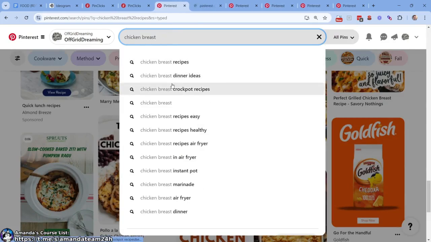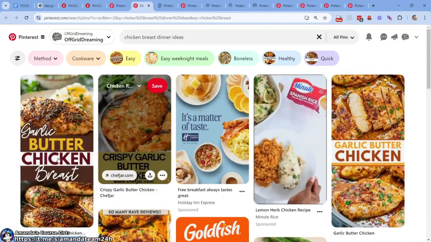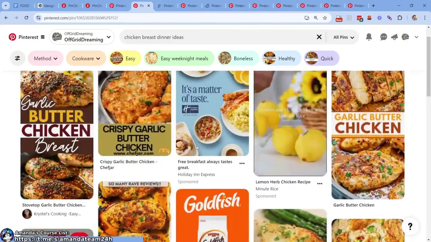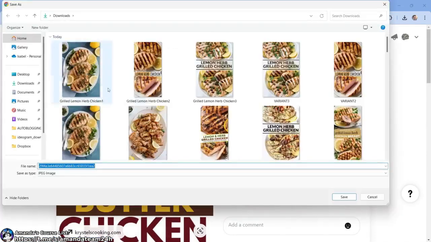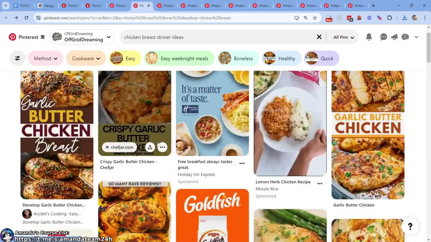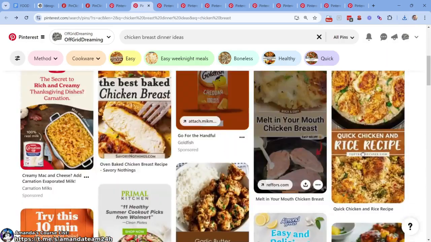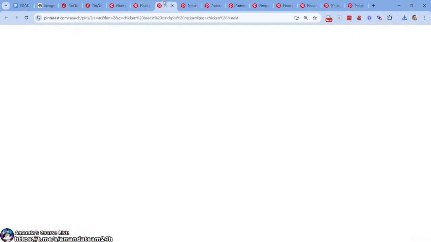Dinner ideas, crock pot recipes, easy. I'm control clicking on each of these because what I want to do is just find ones that I like. Now, I really like how this looks. Let's just save this one for later. Let's come here. Looks nice. It's not a roundup. I just like the aesthetic, right? Quick chicken and rice. That's not it. Let's keep going with it.